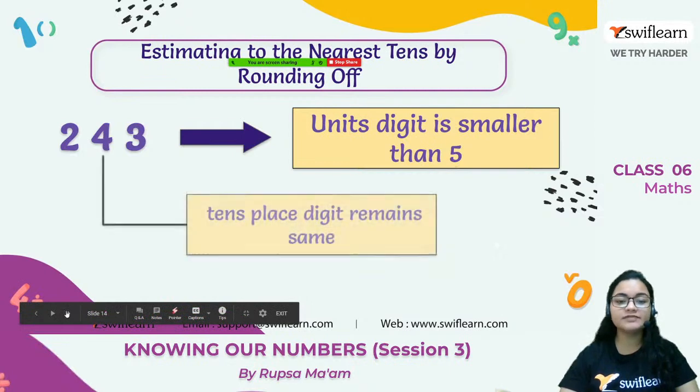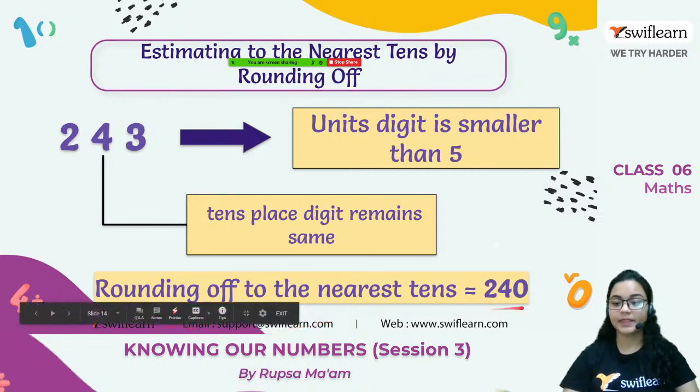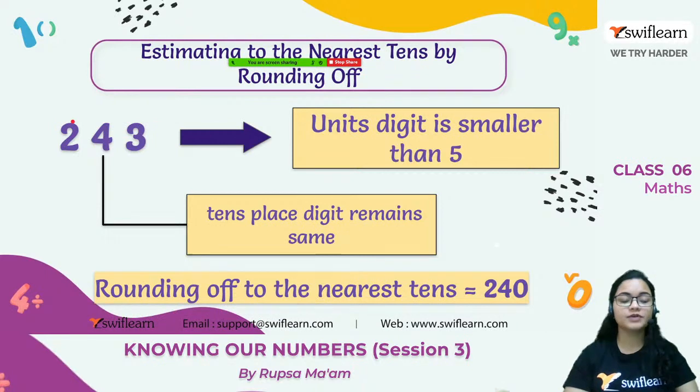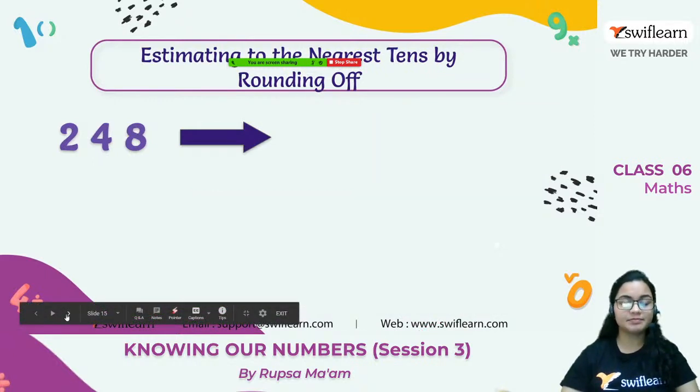So the tens place digit will remain the same. So the nearest tens will be 240. Okay. So this is the basic rule of rounding off. First we have to check this digit. If this is lesser than 5, then the tens place digit will remain the same and it will be rounded off to the nearest 10, which is 240. Clear? Now let's move to the next example.